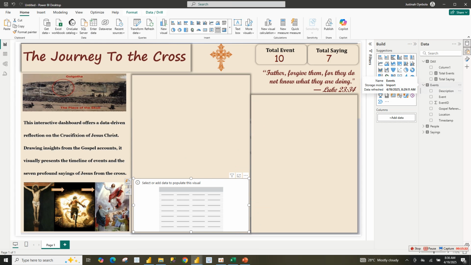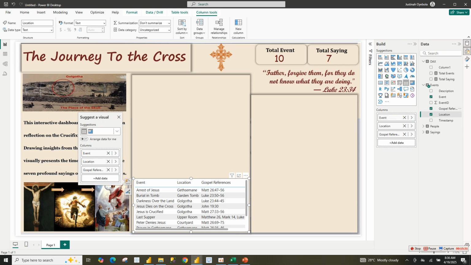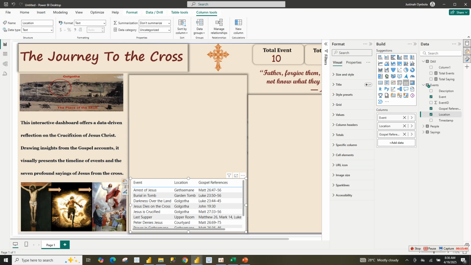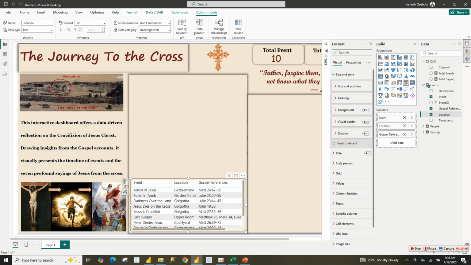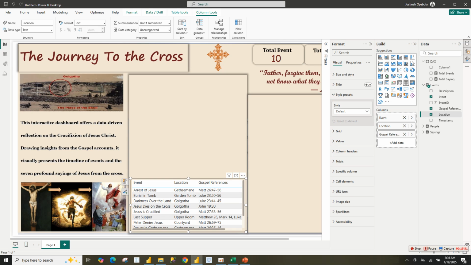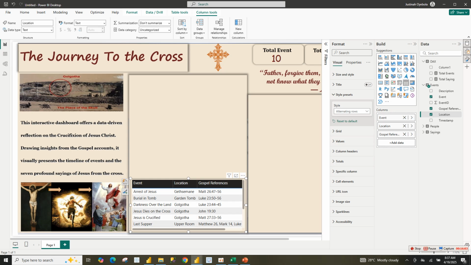So now click on the event, then the location, then gospel reference. Now I will just format this. Go to my format, click here for the format. First, let me remove this background. Then for the style, let's check minimalist. No, let me check another, alternating rules. Okay, yes, this is what I want.